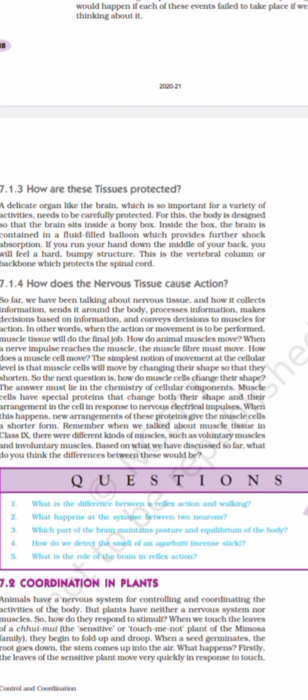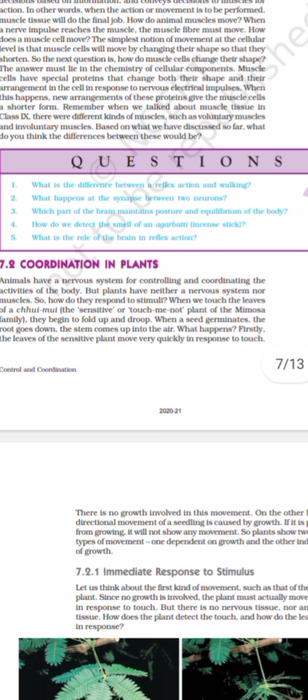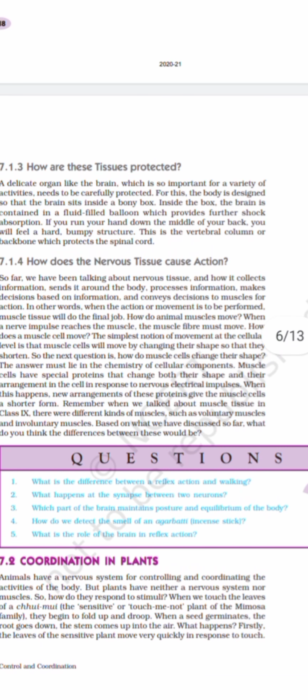Inside the box, the brain is contained in a fluid filled balloon, and that is going to prevent the brain from any kind of shock, for the smooth functioning of the brain. There is a cortex, there is a medulla, so that is the middle layer. Cortex is a thicker layer outside.